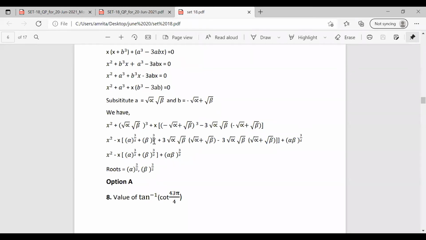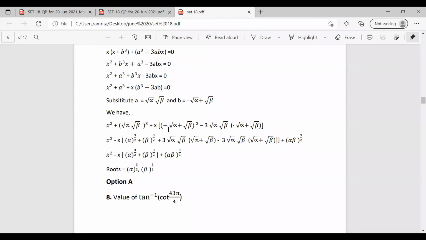So a cube plus b cube plus 3ab into a plus b, that is 3 into root alpha root beta into root alpha plus root beta. Then writing the remaining, that is minus 3 into root alpha beta into root alpha plus root beta. So these two terms get cancelled out.